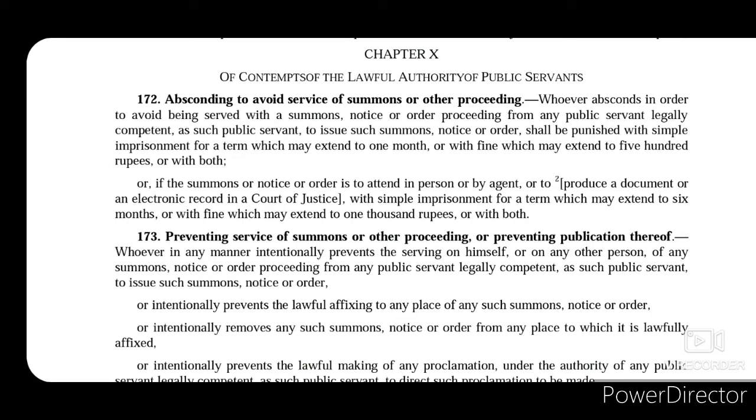Section 185 talks about illegal purchase of property, that is a different head of offence, and obstructing or disobeying orders of public servant is dealt with by sections 183, 184, 186, 188. So these 4 sections talk about obstructing or disobeying any order of any public servant. And the last head is threat to public servant. So whoever threatens a public servant, that is covered under sections 189 and 190.